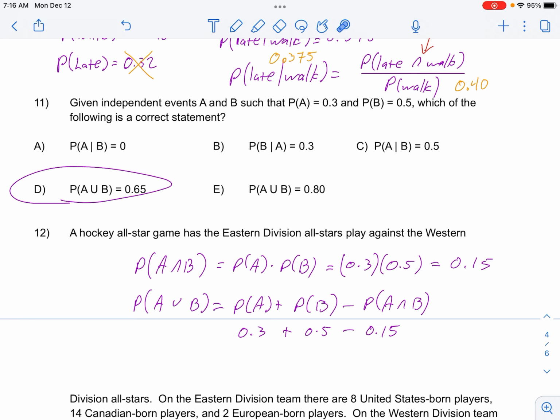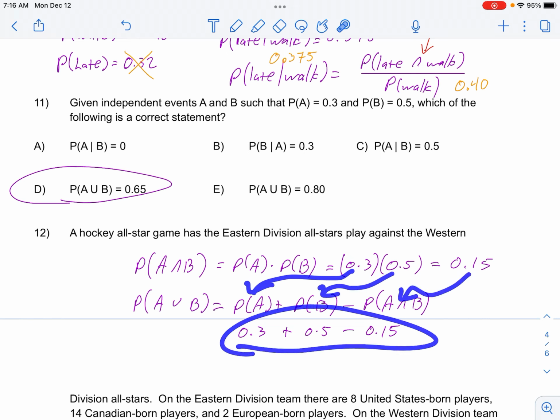So this one had a lot to check, that is for sure. And you could go through each of these and you could find why each one's wrong. But D is correct. If you go back to the A or B formula, which again is on the College Board sheet, that's probability of A plus B minus the probability of A and B. Well, 0.30 goes there, 0.5 goes there, 0.15 goes there, and you do this and you get 65.